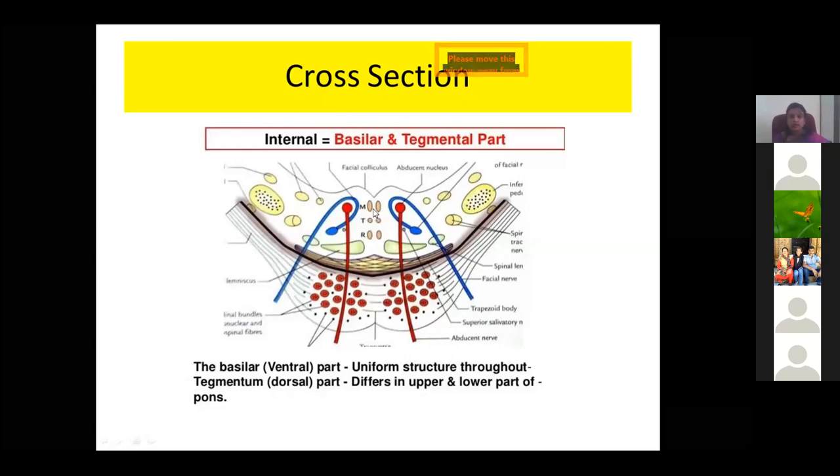And you can see the median part, all these spinal tracts, the tegmental part, present in the midline. This forms a gray matter, and the red color is the pontine nuclei. From the pontine nuclei, you find the pontocerebellar fibers coming out, which connect with the cerebellum.